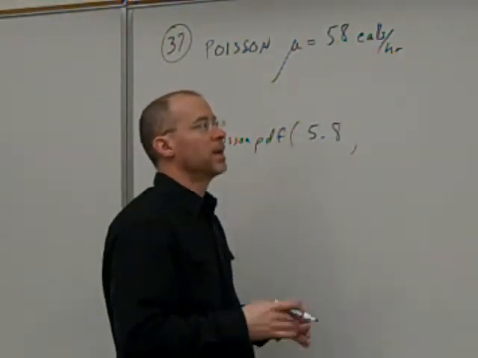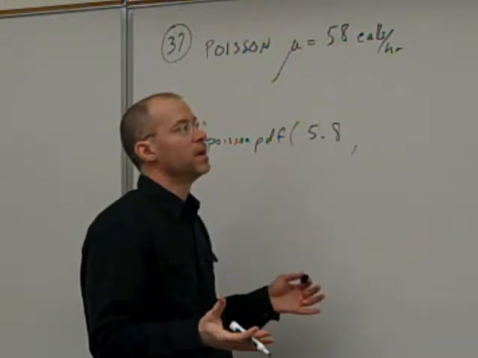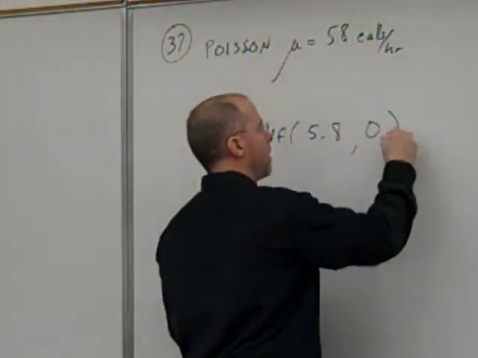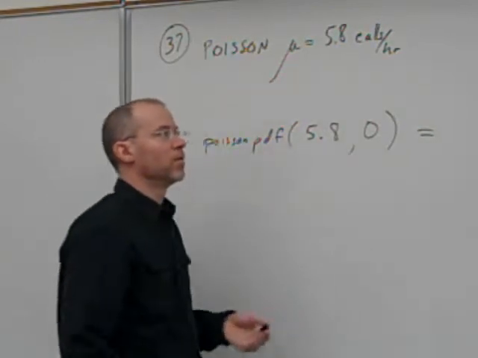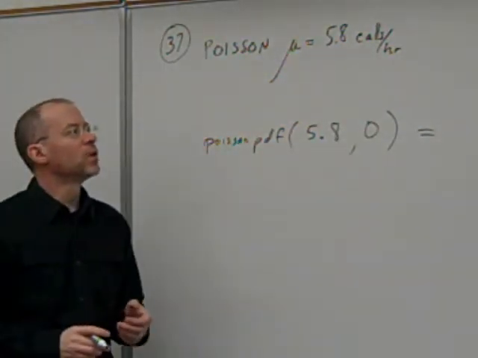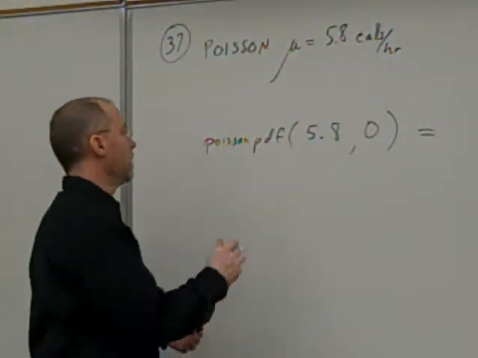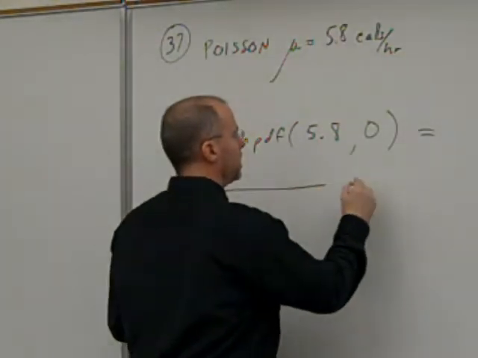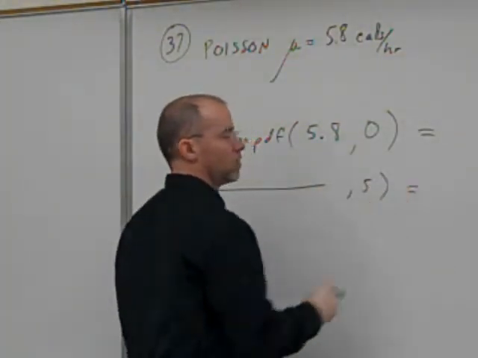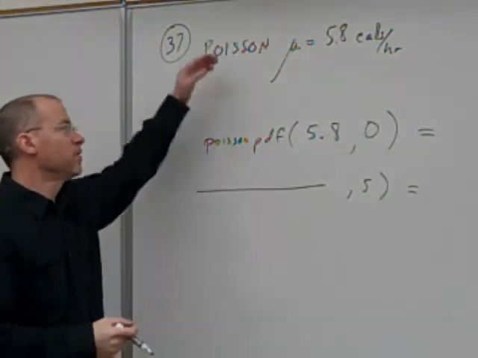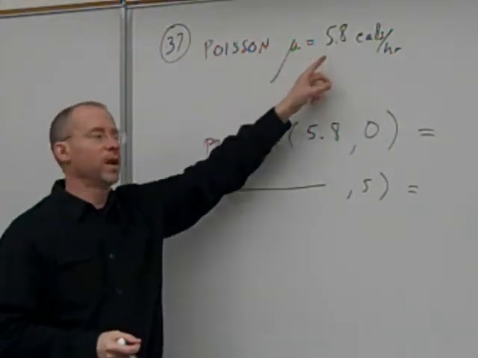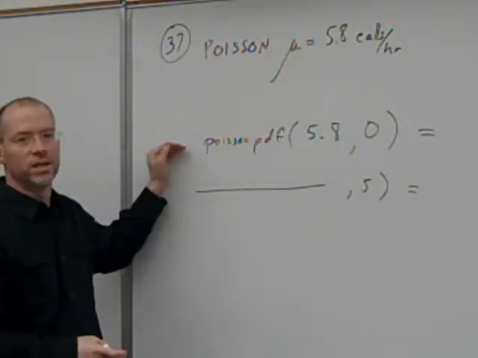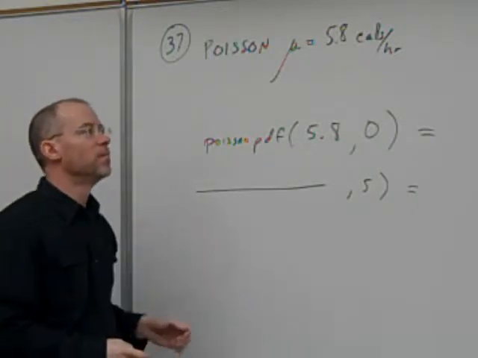And then I've got to ask, what's the probability that I'm going to get 0 calls? And that's going to give me the first answer. The other one is, what's the probability she'll get 5? Okay, so just repeat this with 5 in there. The hard part is figuring out the distribution and what the input has to be. The relatively easy part is getting the calculator to tell you.